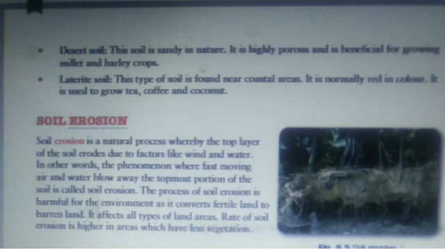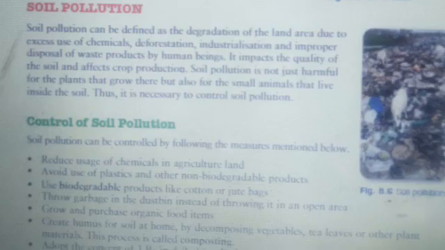Now comes the next topic, soil erosion. Soil erosion is the removal of the topmost layer, basically the removal of the O horizon. It might be caused by wind, water or waves. As far as natural reasons are concerned, it does not occur at a fast rate, but human activities cause it at a much faster rate. The primary reason is deforestation, that is the cutting of trees on a very large scale.